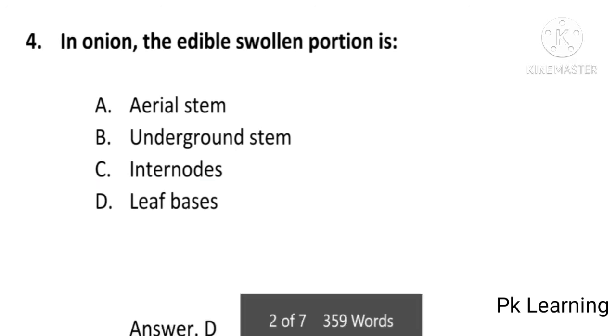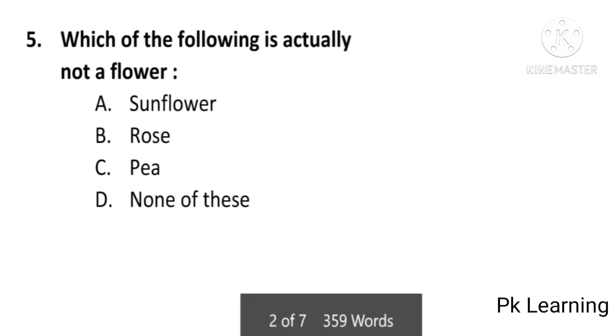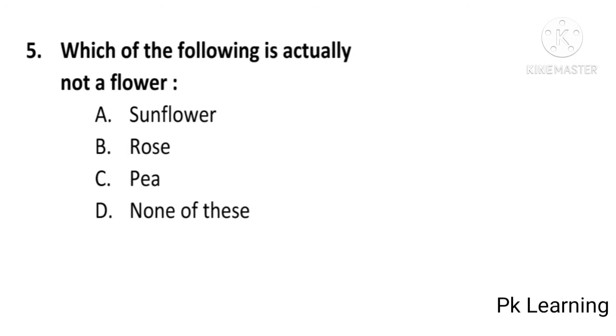And next question is, which of the following is actually not a flower? Sunflower, rose, pea or none of these? And answer is A, sunflower. Which of the following is actually not a flower is sunflower, A is correct option.